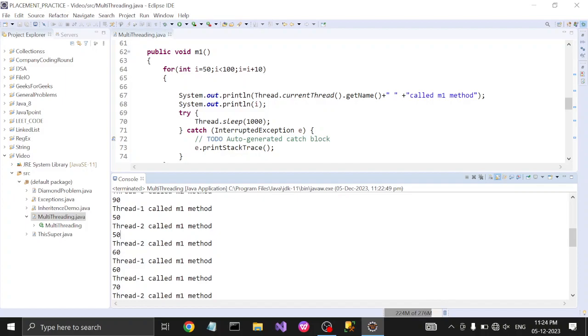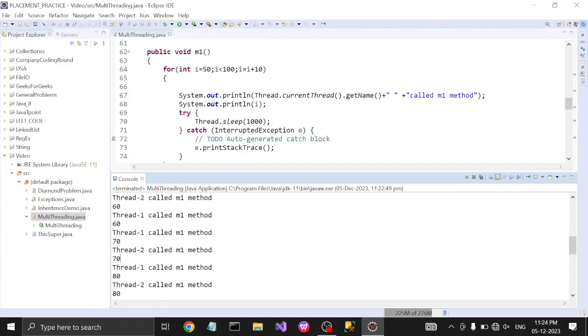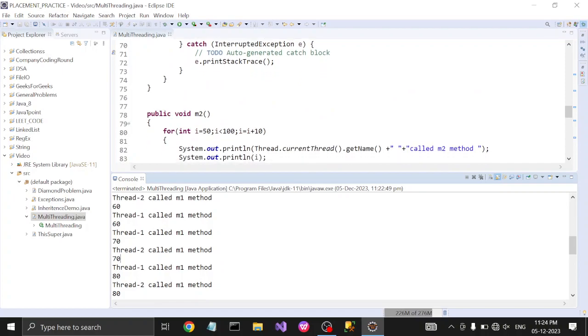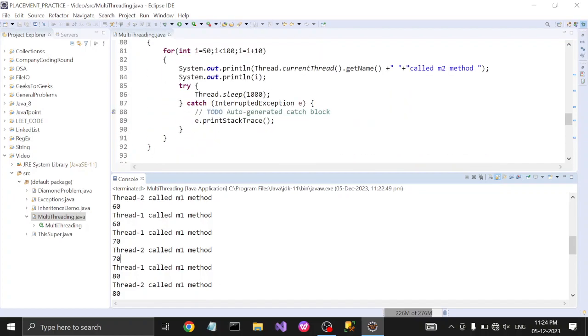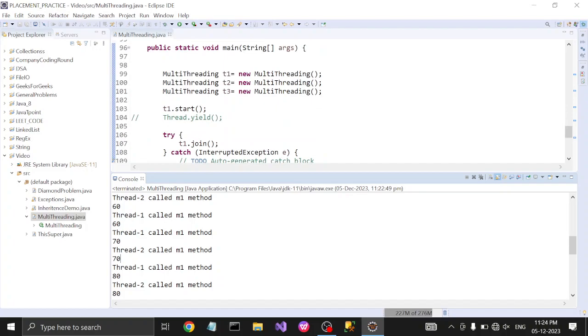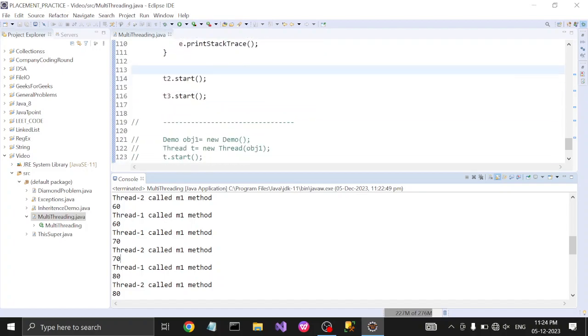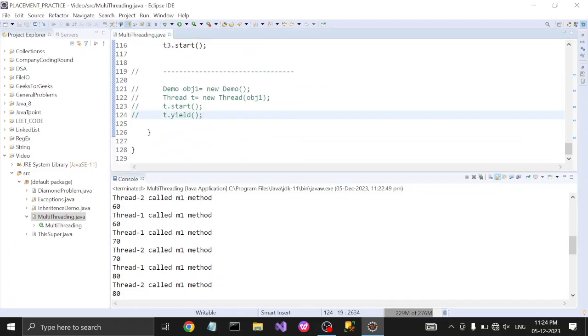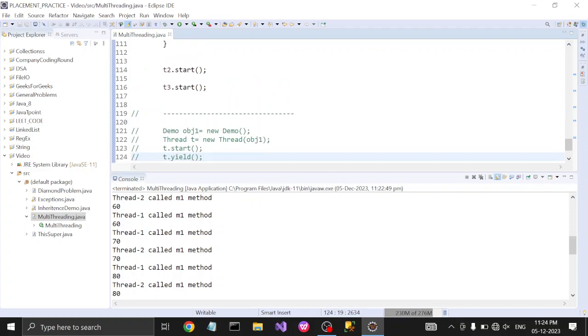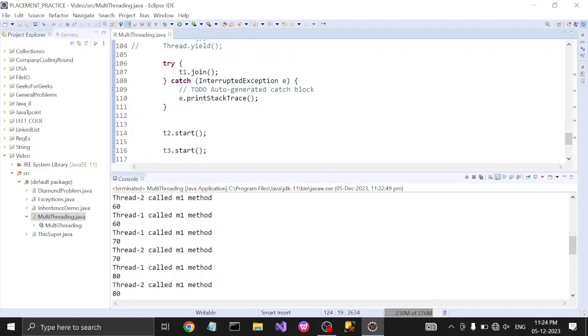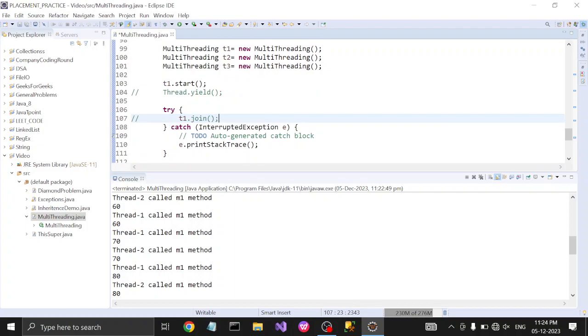There is no fixed sequence in the remaining two: thread 1, thread 2, thread 2, thread 1. So the join method executes the current thread completely first, and then it allows the remaining threads to execute. Okay, this is the function of the yield and join methods of multithreading.